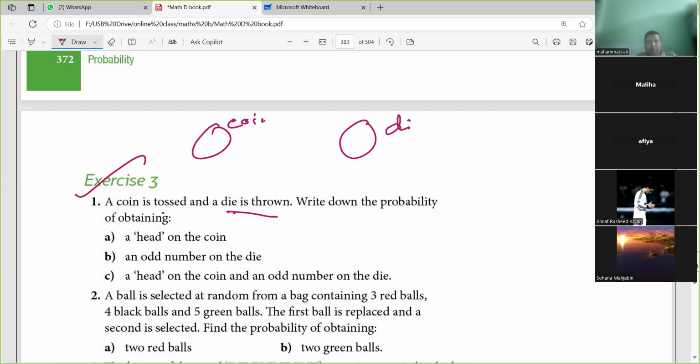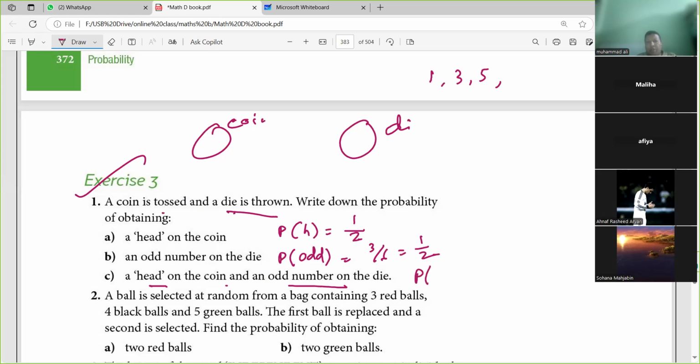Write the probability of a head on the coin, and an odd number. Probability of head on the coin is 1 by 2. Probability of an odd number: how many odd numbers are there? 1, 3, 5, right? So 3 by 6, that is 1 by 2. A head on the coin and an odd number on the die are both independent.